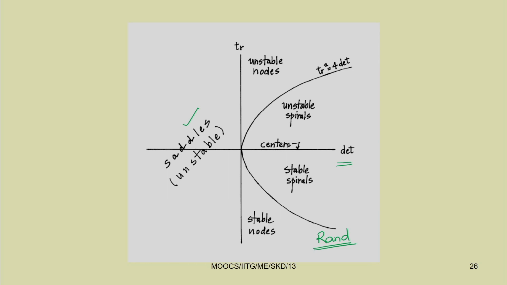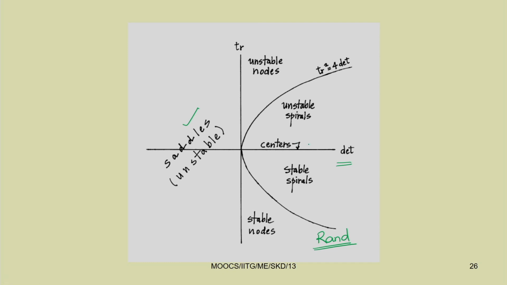In that case, one of the eigenvalue real parts becomes positive. That is why you will get the saddle points, and here different types of things are there, with examples I will show.